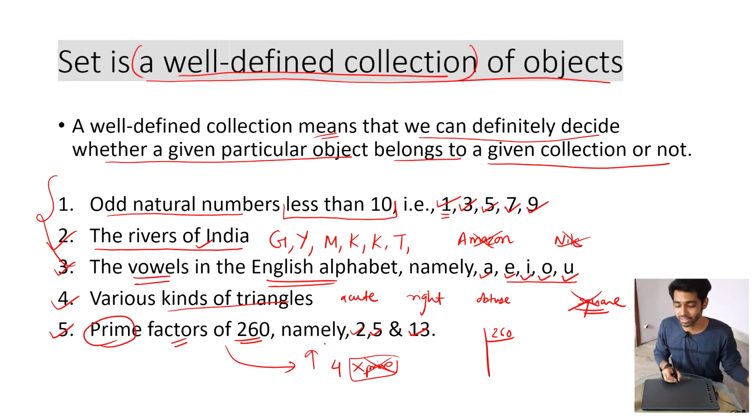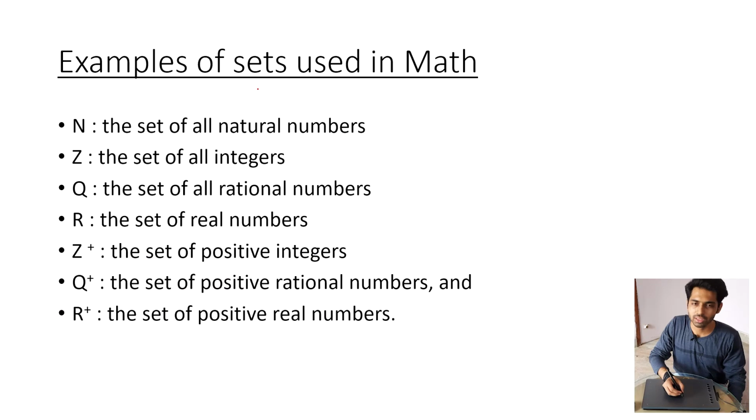Moving on to the next slide. Now let us see some examples of collections. Sets means what? Collection of objects. Collections used in math. First of all, we have the set of all natural numbers. Now the thing is, if you look at the name of the collection, it is very long.